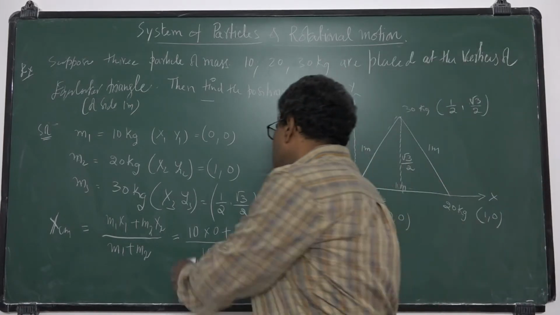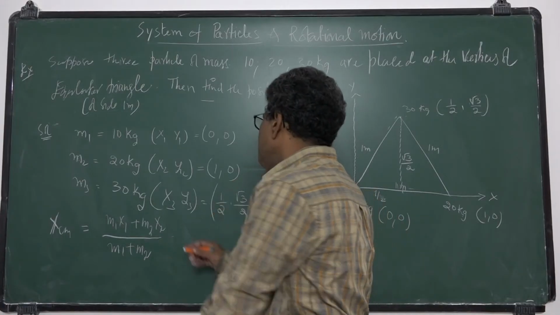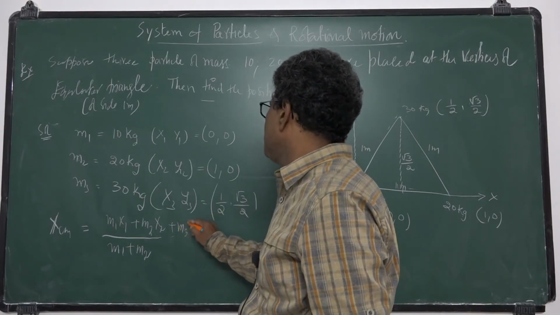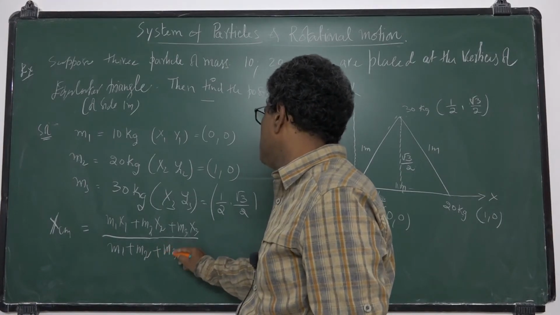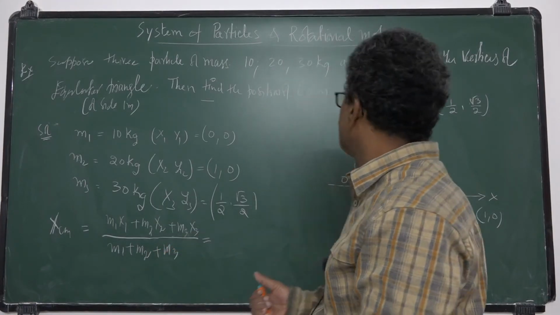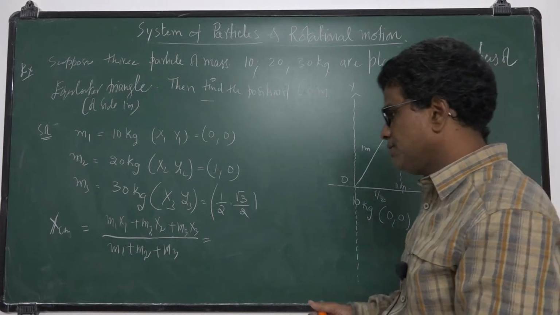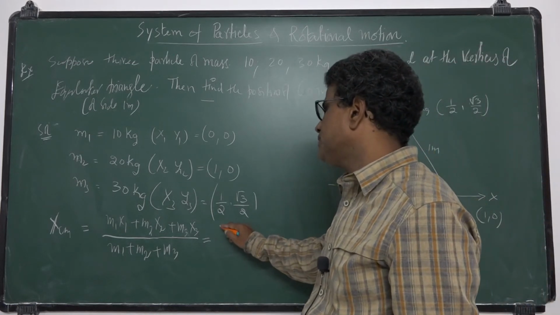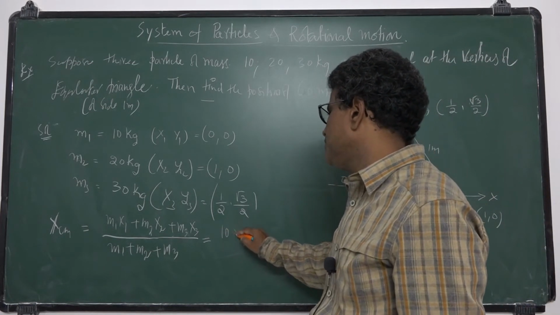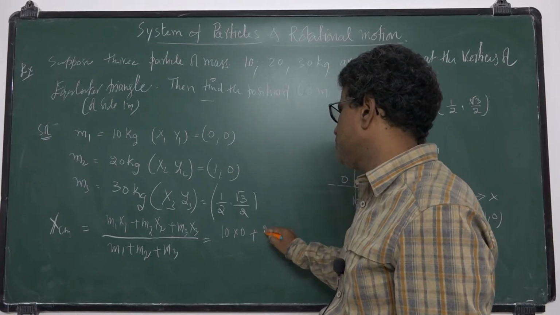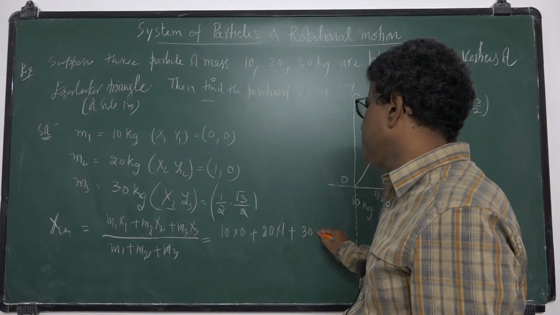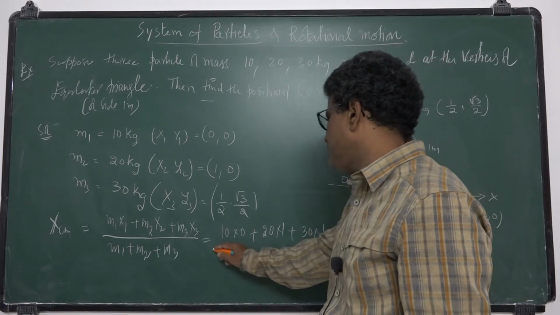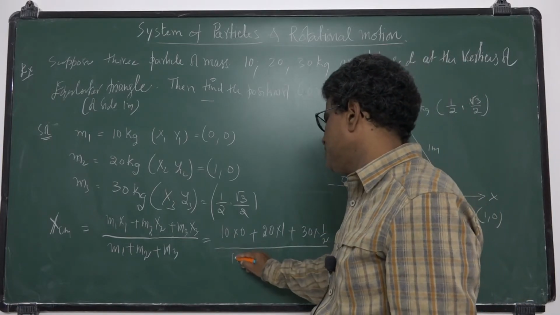M1 plus M2 plus M3. Since there are three particles, it is M3 x3 by M1 plus M2 plus M3. So M1 x1, 10 into 0, plus 20 into 1 plus 30 into half, by 10 plus 20 plus 30.